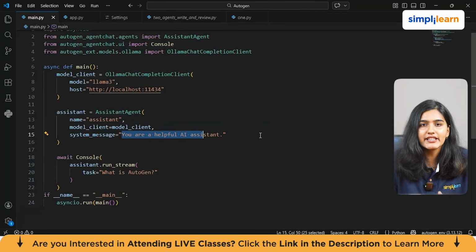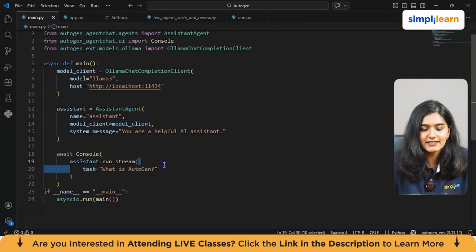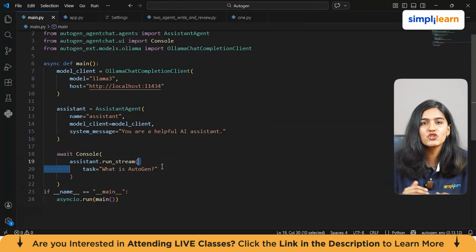Now finally, we give the agent a task using assistant run stream. The task is, I'm asking the question, what is AutoGen? The console wrapper ensures that the output appears in a streaming format inside the terminal, meaning we can see the answer being generated in real time at the bottom.